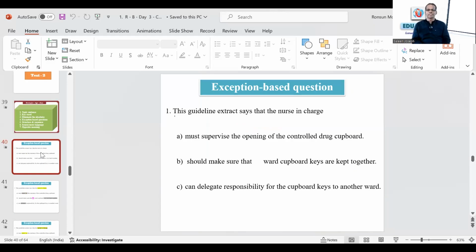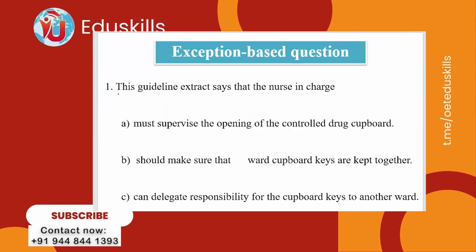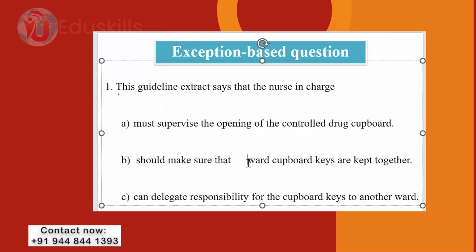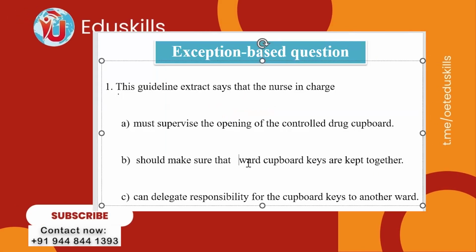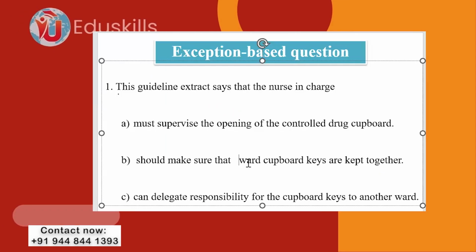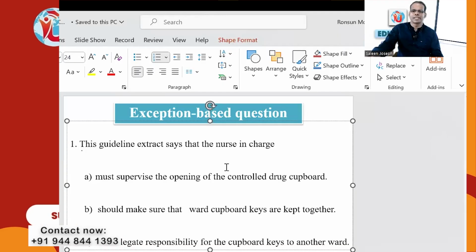Okay, let's check one exception-based question. The guidelines extract says that the nurse in charge: option A, must supervise the opening of the controlled drug cupboard; option B, should make sure that ward cupboard keys are kept together; option C, can delegate responsibility for the cupboard keys to another ward. Take your hard copies. So the guideline extract says that the nurse in charge must supervise the opening of the controlled drug cupboard, should make sure that ward cupboard keys are kept together, can delegate responsibility for the cupboard keys to another ward.